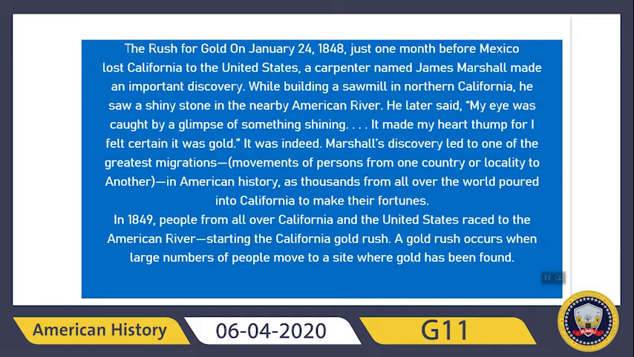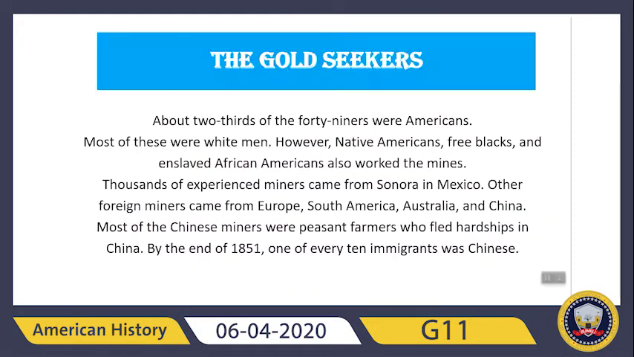In 1849, people from all over California and the United States raced to the American River, starting the California Gold Rush. A gold rush occurs when a large number of people move to the site where gold has been found. Now we will learn about who those gold seekers were.